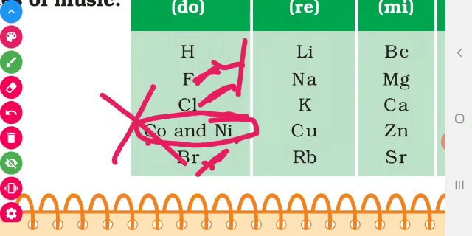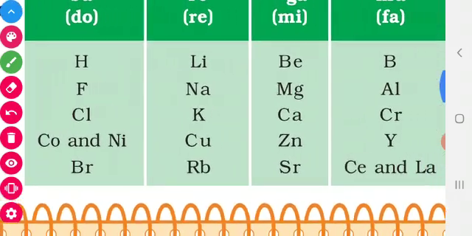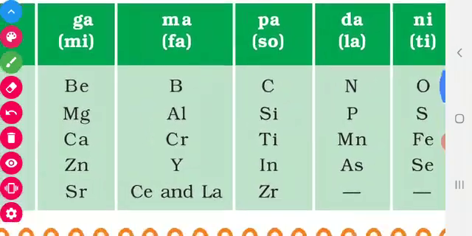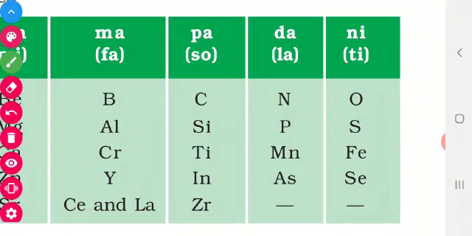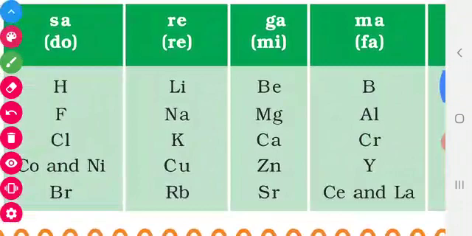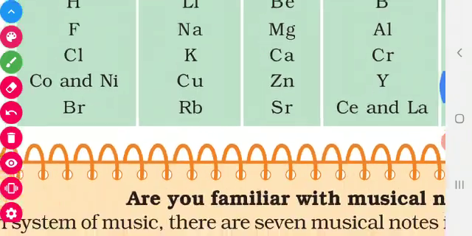Then one more thing. See where the iron is. What is the symbol of iron? Fe. He put iron here, along with sulfur and selenium. Iron has similar properties to cobalt and nickel, so iron, cobalt and nickel have to be in the same column, but they were not. So it is also a major drawback.